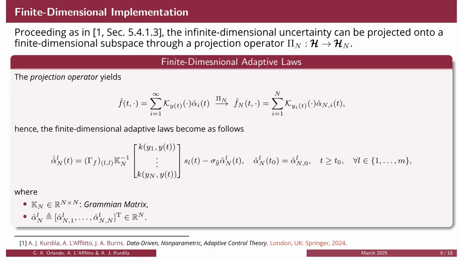As mentioned earlier, the adaptive laws must be made practically implementable. One approach is to project the reproducing kernel Hilbert space H onto a finite dimensional approximation space. This will reduce the problem to a finite set of ODEs that can be solved numerically. Increasing n will expand the number of kernels used for approximation, improving accuracy. N represents a trade-off parameter between computational cost and quality of performance.